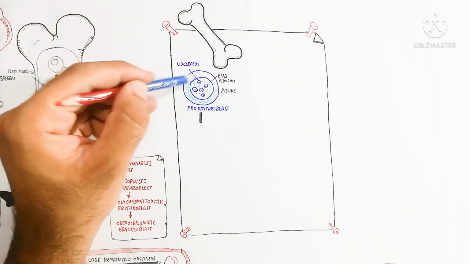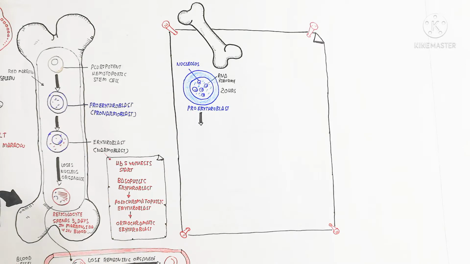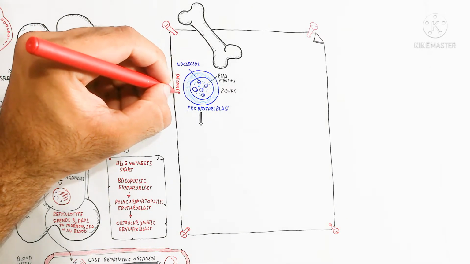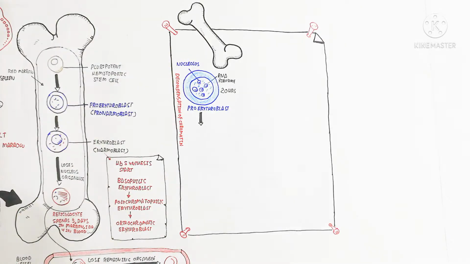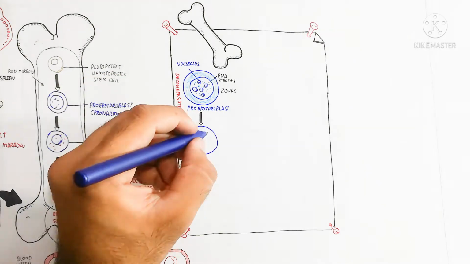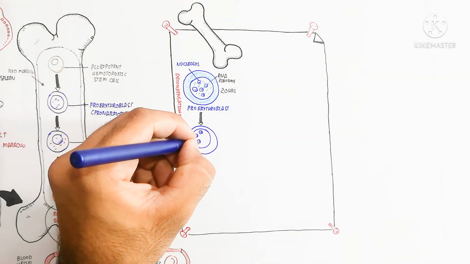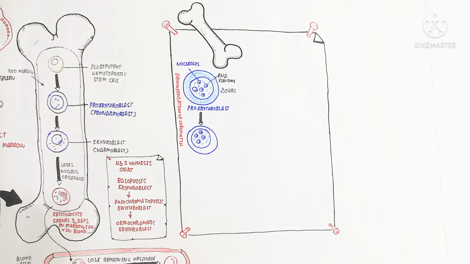That is why it produces the blue color, due to the RNA and ribosomes. But there is decondensation of chromatin, meaning the genetic material decondenses and replicates to produce more protein related to the RBC.